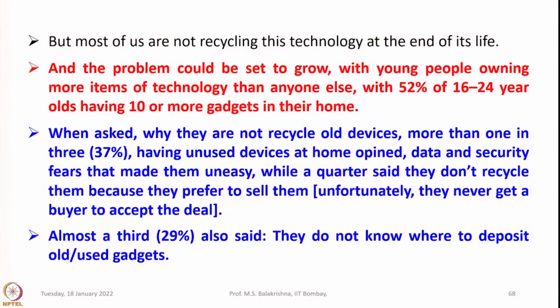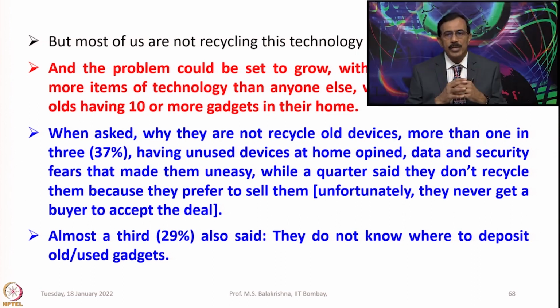and the problem could be said to grow with younger people owning more items of technology than anyone else, with 52% of younger people in the age group of 16 to 24 having 10 or more gadgets in their home. When asked why they do not recycle old devices, more than 1 in 3, that means 37% having unused devices at home, opined that data and security fears make them uneasy, while a quarter said they do not recycle them because they prefer to sell them.